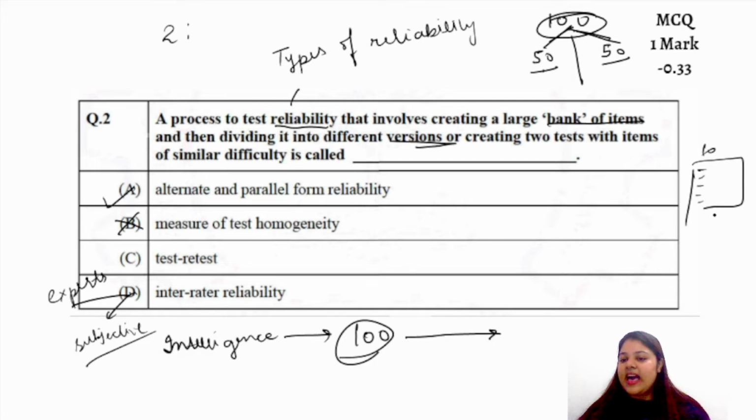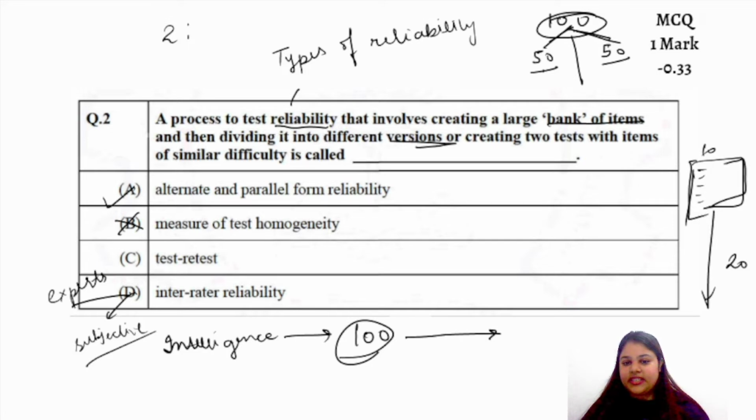And I have given this particular questionnaire to 20 experts of psychology for them to see and tell me if it is reliable. Do you think that it measures what it should? So that is inter-rater reliability. A lot of people would rate our particular questionnaire.